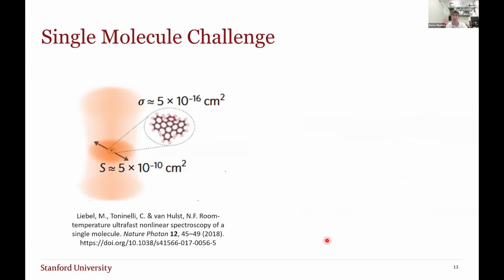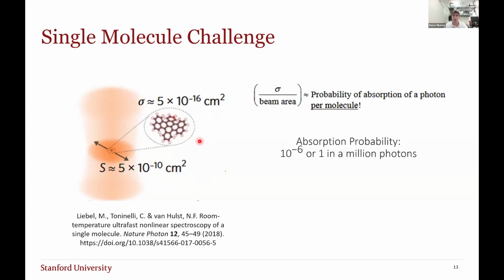Now, the reason why spectroscopy is so hard to do with single molecules is because they're so small. Because of diffraction, the wave-like behavior of light and the diffraction limit, if we tightly focus a laser to its smallest focal spot, the smallest we can get is this area S. Yet single molecules are at this order of magnitude in centimeters squared. This is the so-called molecule cross-section, sigma. If we compute the probability of absorption of a photon per molecule, we find that it is the ratio of these two areas. And this is extremely small, so 10 to the minus 6, or 1 in a million photons, actually gets absorbed by the molecule.